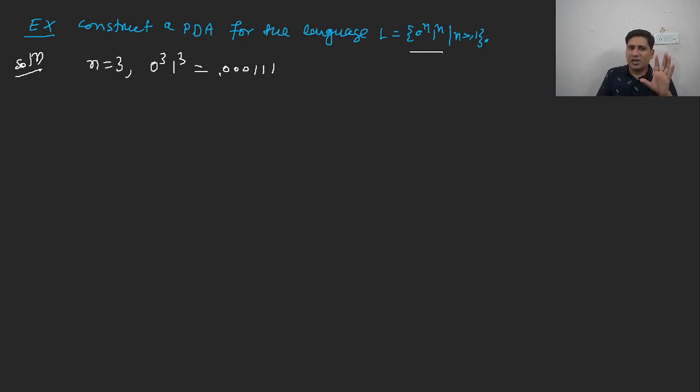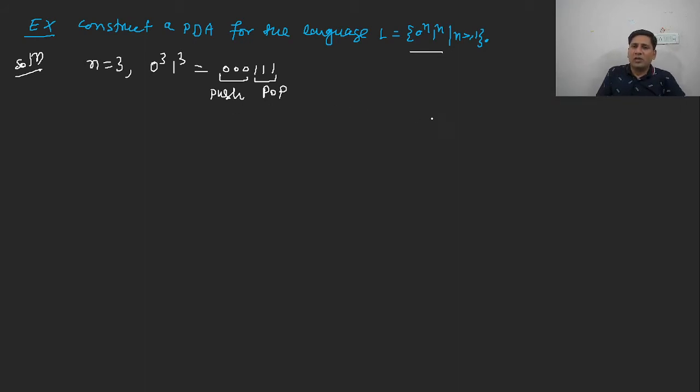But here it is strictly followed that the zeros are followed by ones, and both are in similar quantity. So what we can do, we can push 0 type of symbols onto the stack, and we can pop them with the help of ones. If the string is having equal number of zeros and ones, at a time one input is consumed by the finite state control from the input tape, and it will pop only one symbol from the stack at a time. Is it clear? So 0 type of symbols, we will push onto the stack, and with the help of ones, we will pop them. Is it clear to everybody?